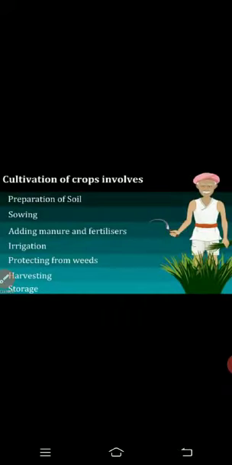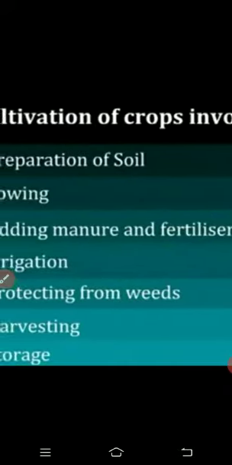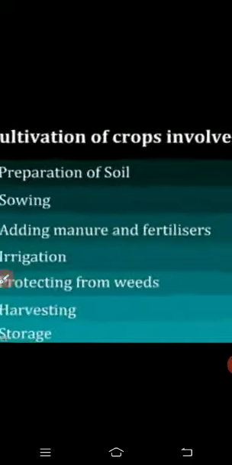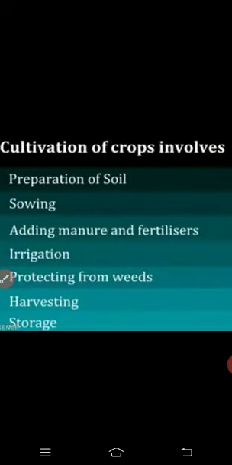Today we will know about basic practices of crop production. Here, the activities or tasks required to perform for the cultivation of crops are referred to as agricultural practices. The steps involved in agricultural practices are described below.